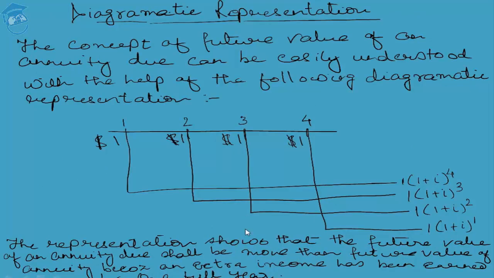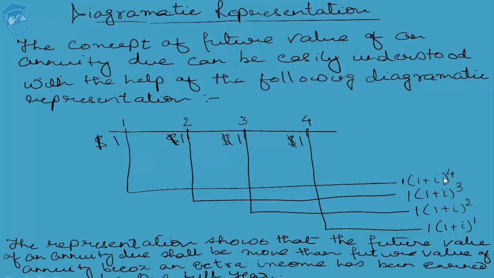Now, again, a simple diagrammatic representation. The concept of future value of an annuity due can be easily understood with the help of the following diagrammatic representation. You can see that since the cash flows are being made at the beginning of the year, suppose again there is a timeline with a time frame of n equal to 4, for 4 years, but instead of the investments being made at the end of the year, they are being made at the beginning of the year. So when $1 is invested at the start of the year, the $1 grows up to (1 + i) to the power of 4.